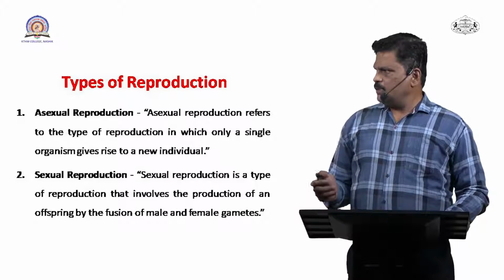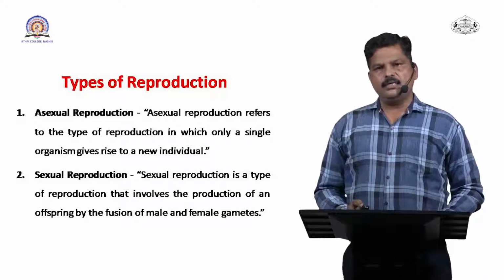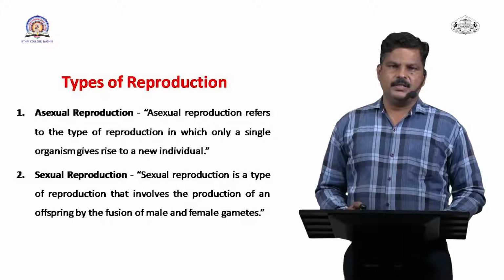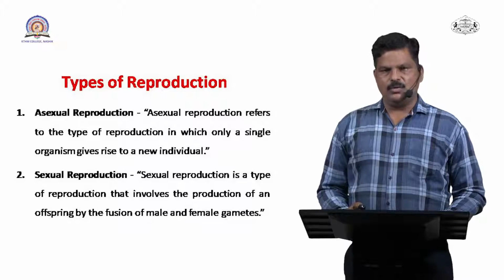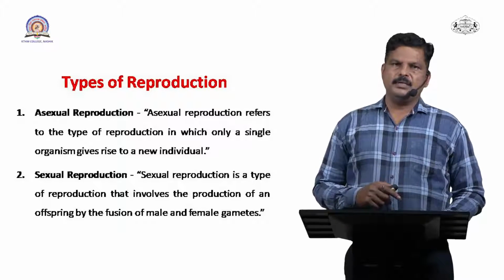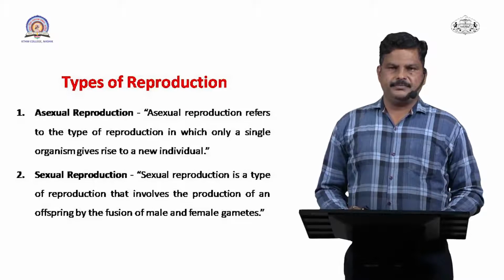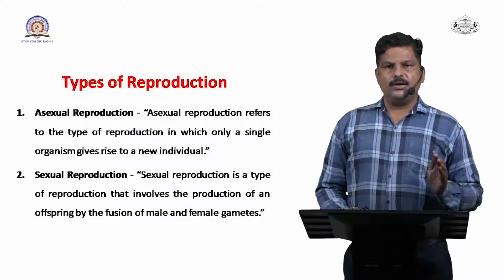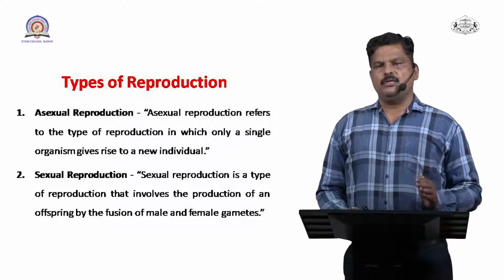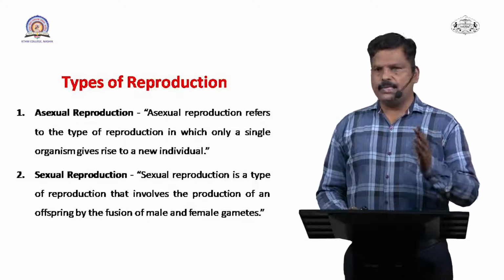Then second, what are the different types of reproduction? Generally there are two types of reproduction: first, asexual mode of reproduction, and second, sexual mode of reproduction. In asexual reproduction, there is no union of gametes, meaning only a single cell or single organism is responsible for producing a new organism which is similar to themselves.